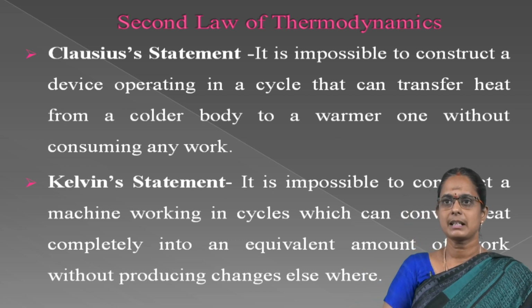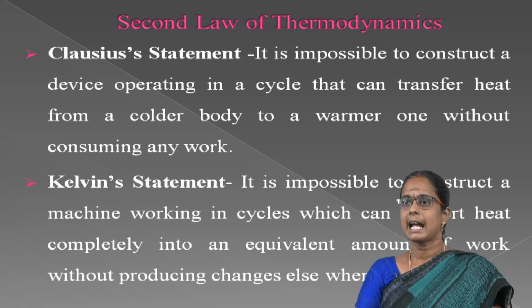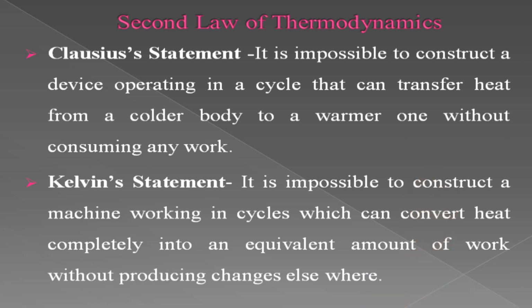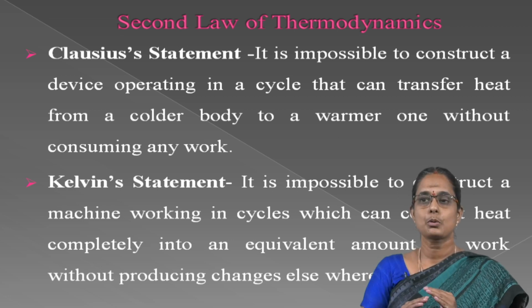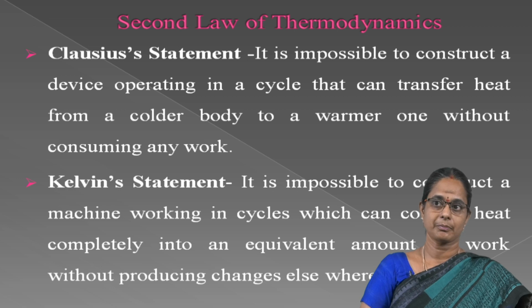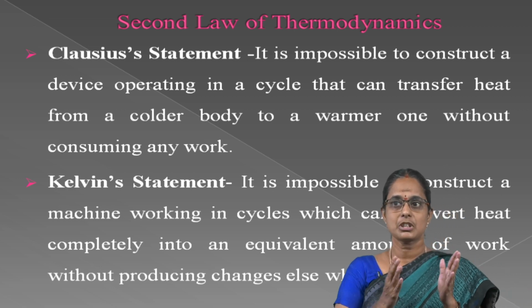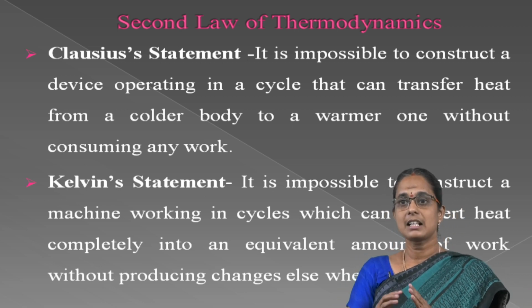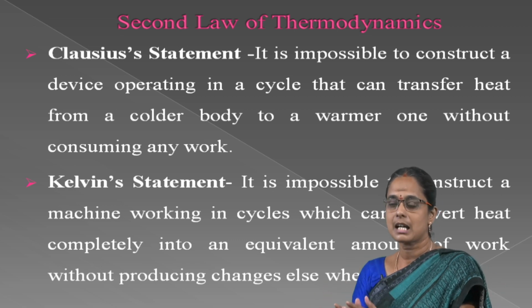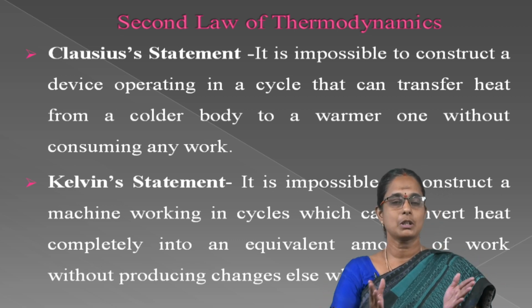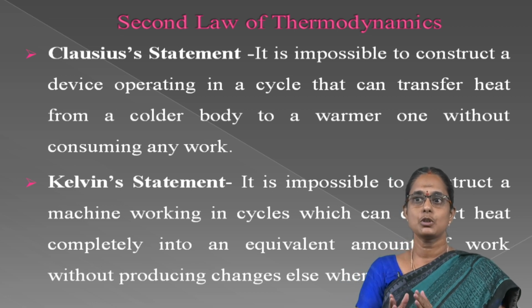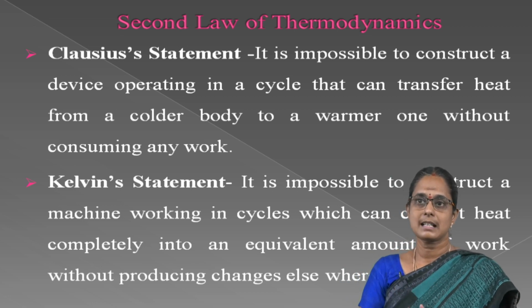The second statement is the Kelvin statement. It is impossible to construct a machine working in cycles which can convert heat completely into an equivalent amount of work without producing changes elsewhere. That means a machine working in a cycle converts heat into work only partially. The ratio between work done and heat absorbed, W by Q, is always less than 1.